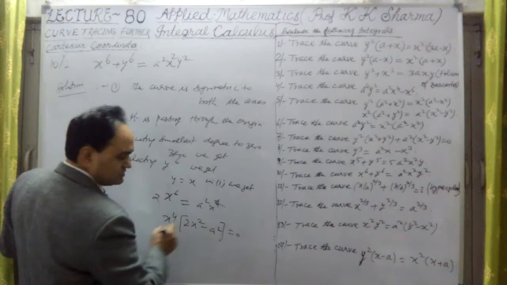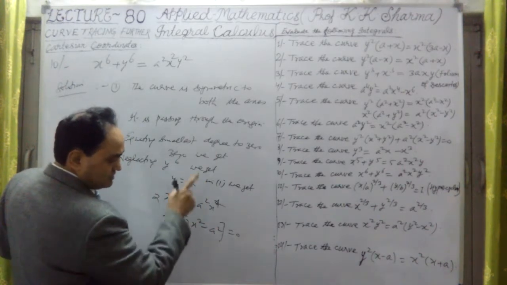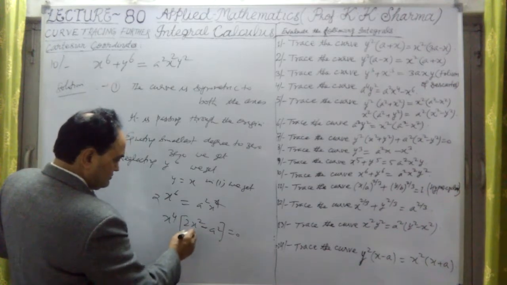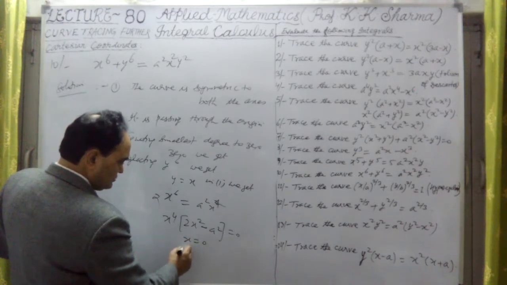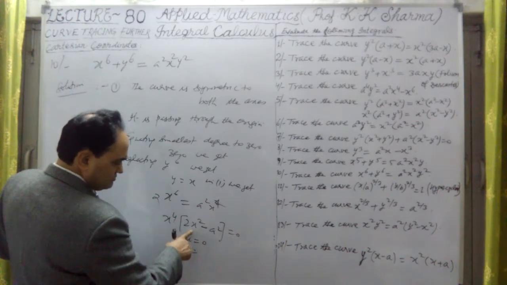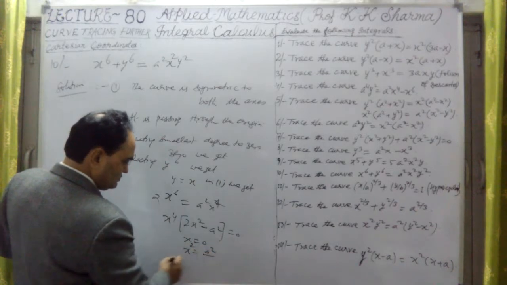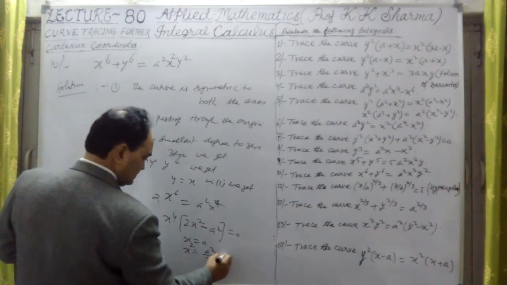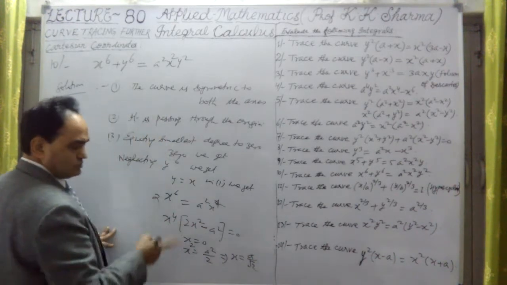From this we can get, at the line y equal to x, what are the points on the given curve? So that we are calculating. Here one point is x equal to 0, and the second point is x square equal to a square upon 2. This implies that x equal to a upon under root 2. This is one point.